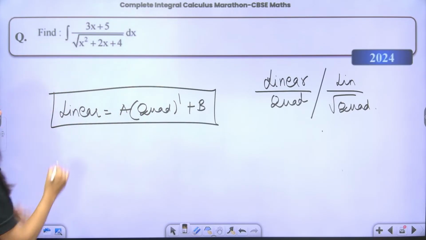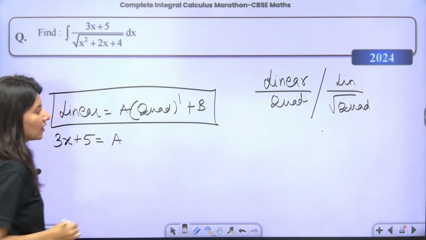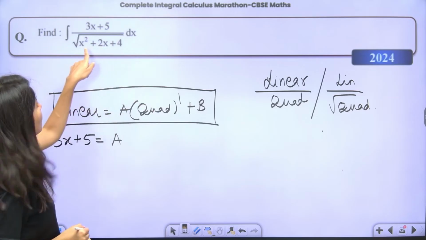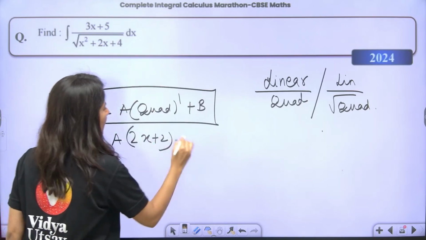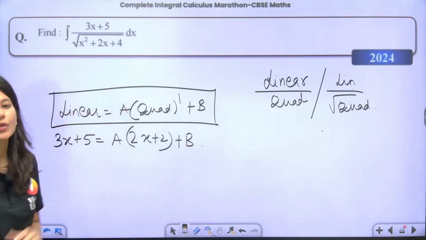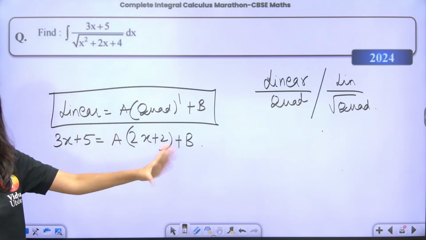Ma'am, what is linear? 3x plus 5. A is right there. Derivative of quadratic, only quadratic: 2x plus 2 is the derivative of quadratic, plus b. This is how you need to write this. So 3x plus 5 will be written down as this.